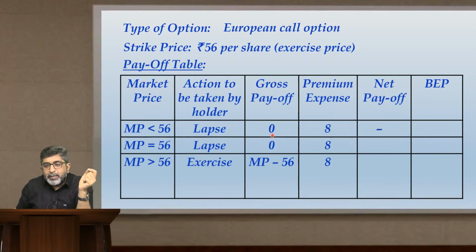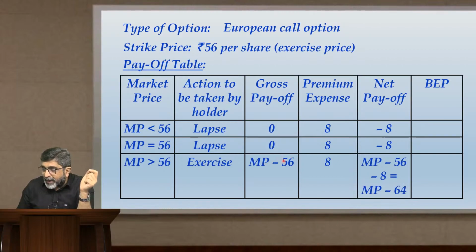Your net payoff will be minus 8 in the first two lines, and in the last line, MP minus 56 is your gross payoff, and from that you subtract 8. You know, MP minus 56 minus 8, MP minus 64 becomes your net payoff.